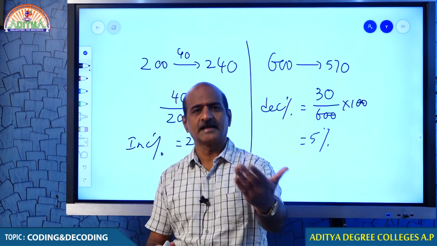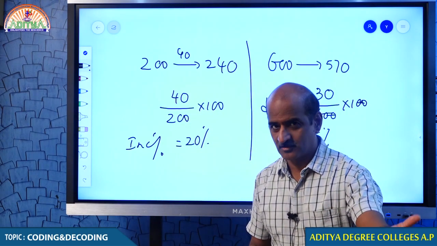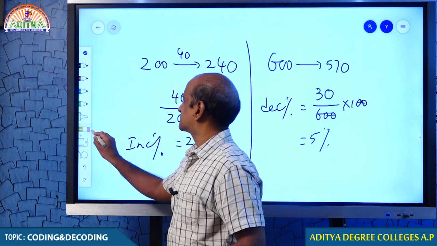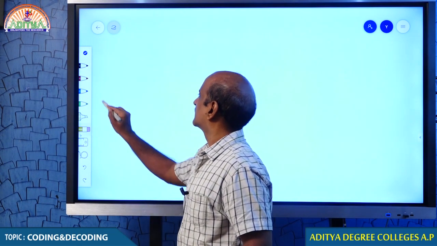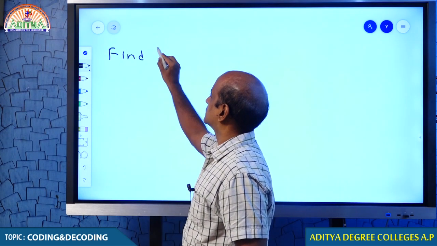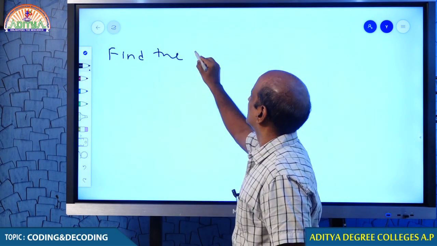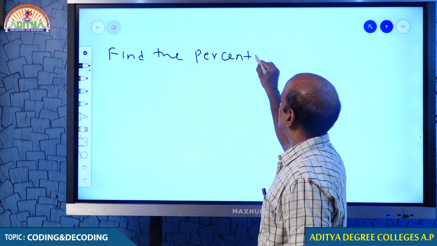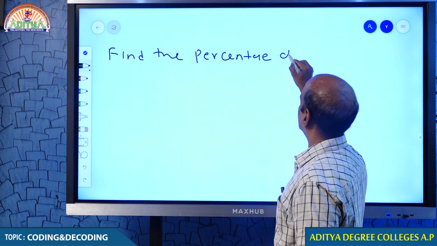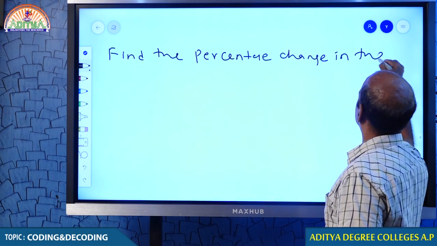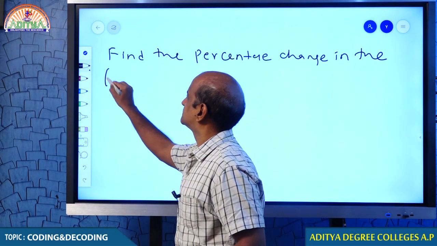Now, please take the exercise. Find the percentage change in the following questions.